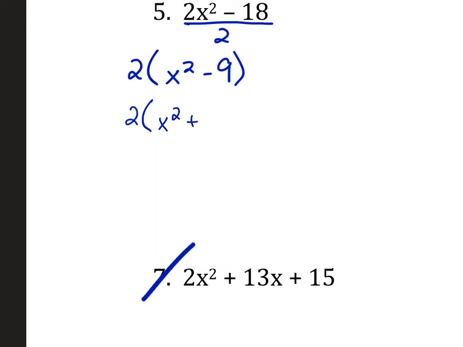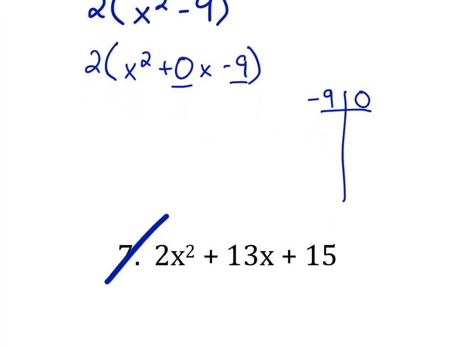X squared plus 0x minus 9, right? That looks more familiar. That's in our standard form. That's the form that we usually use the table in. We use the table here as well. So we're still looking for multiples that, or numbers that multiply to be that last number and that add up to be the middle number. So if they multiply to be a negative and they add up to be 0, well, they're going to be the same number, right? A positive and a negative of the same number are going to add up to be 0. So what 2 numbers do we have here that multiply to be negative 9 and add up to be 0?